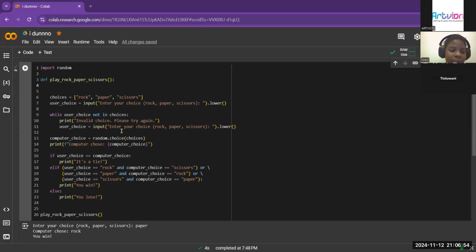Giving the code that possibility, that variety of the codes that are going to happen. So we have print "you win", else print "you lose". So it's saying that if, let's say, I've got rock and the computer got scissors, I would win, right? Now it's saying else print "you lose".